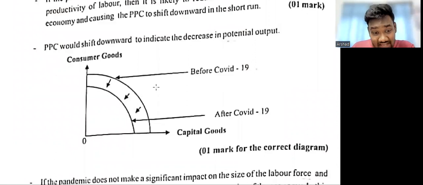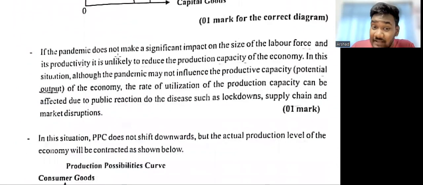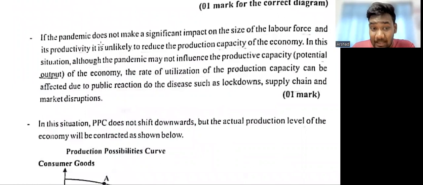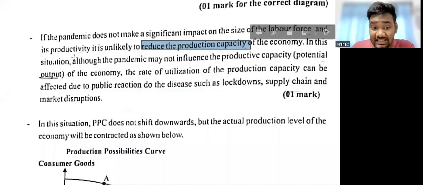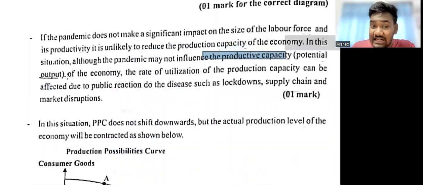And then they have also said, look at this, if the pandemic does not make a significant impact, maybe normal life is there, but people are wearing masks and they are still going to office and all of that is usually working. So if it doesn't make a significant impact on the labor force and the productivity, it is unlikely to reduce the production capacity. In this situation, although the pandemic may not influence the productive capacity, that's the potential output, the utilization of resources can be affected.